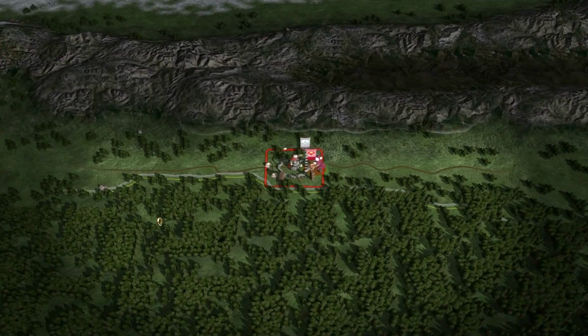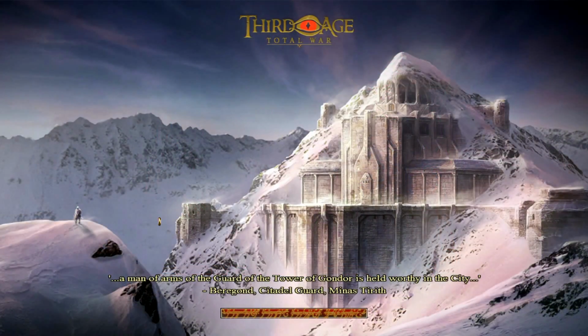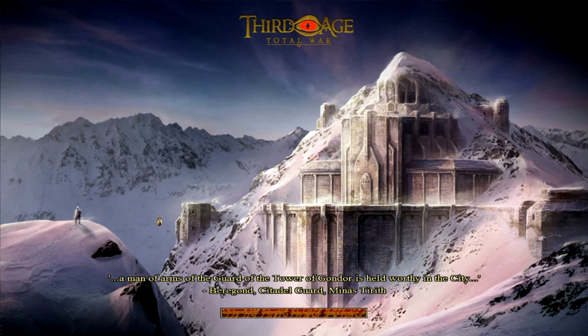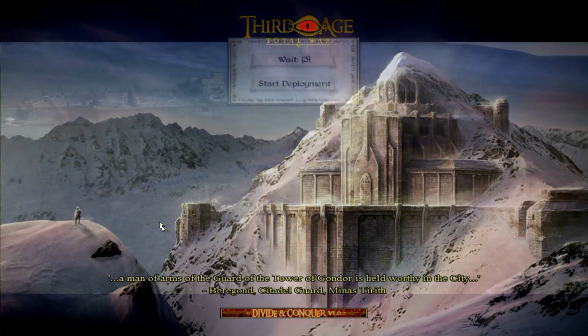Fight this battle on the map. To glorious battle! Well, that's a lovely, lovely bit of artwork. Where's that from? It's pretty cool. I like it. I like that. Third Age, Total War. Divide and conquer.